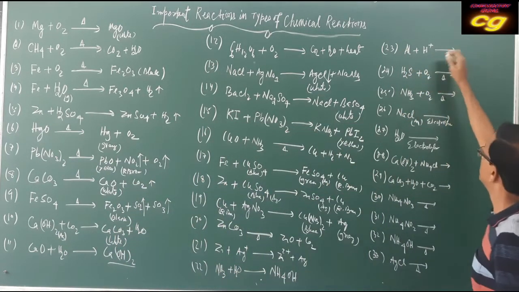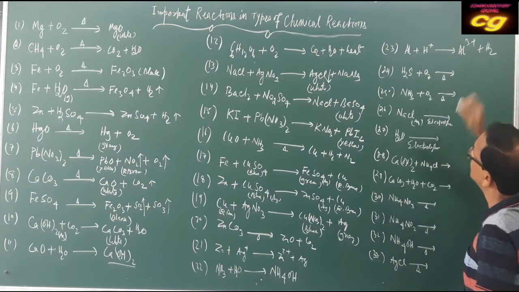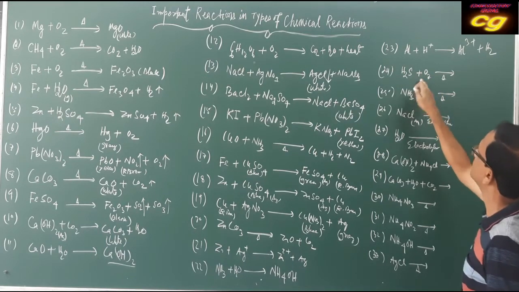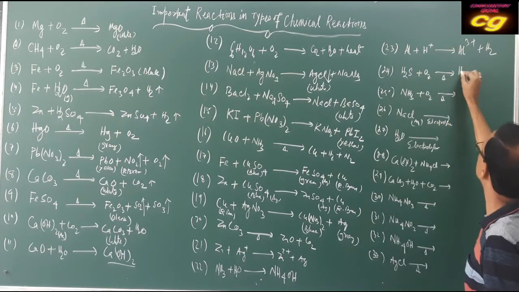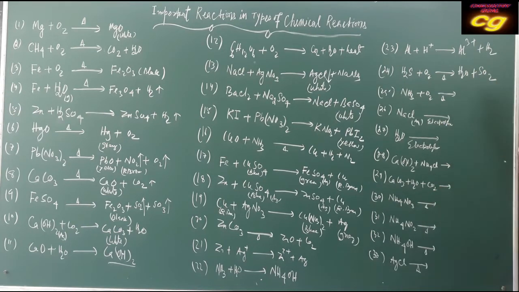Aluminium plus H plus, it is a displacement reaction, formation of aluminium 3 plus and H2. Displacement reactions. H2S plus oxygen, it is an oxidation reaction, formation of water and SO2. Water is produced in gas form and sulfur dioxide is also in gaseous form.